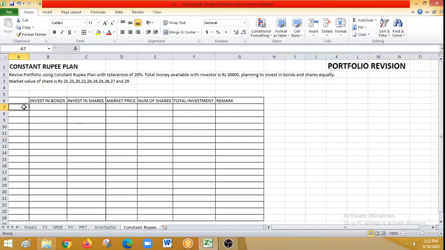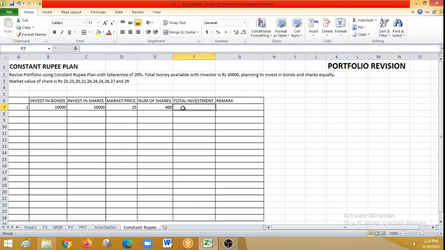The first one. What happens first? An equal amount is invested both in shares and bonds. So what is the market price? The first market price is 25. Sorry, here it should be 10,000, not 20,000. 20,000 is equally invested, so 10,000 and 10,000, and 25 is the market price. For a 25 rupee market price, how many shares would have been bought? It is equal to the amount divided by the market price. So you will be getting 400.